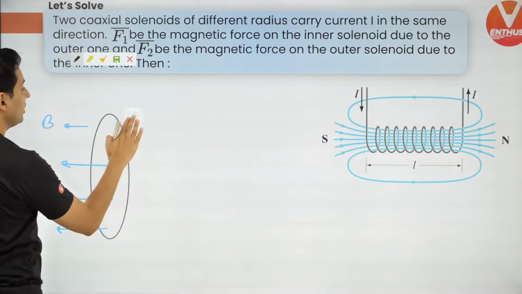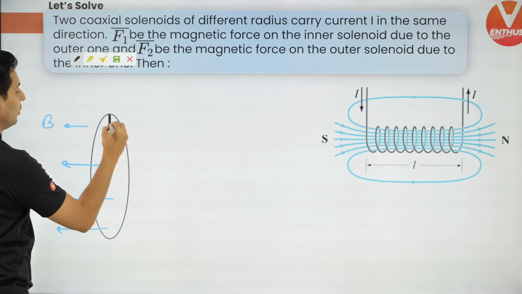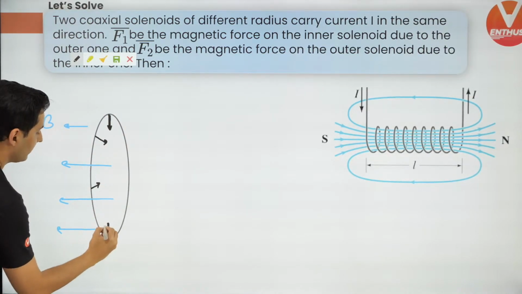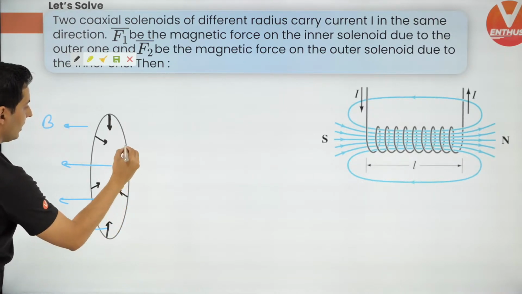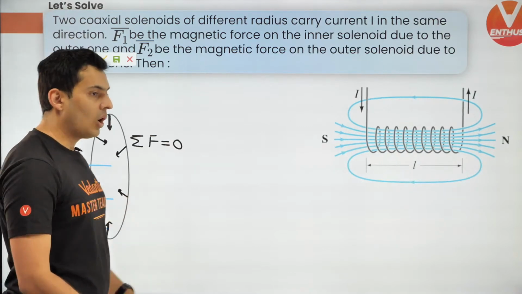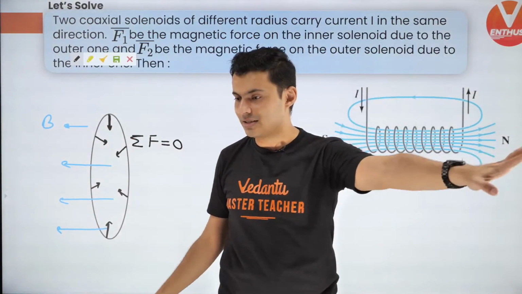So think about it. On every element, the force is going to be like this, then like this, then like this, and then like this. So you will see that the net force is 0. All these forces are going to cancel out each other.